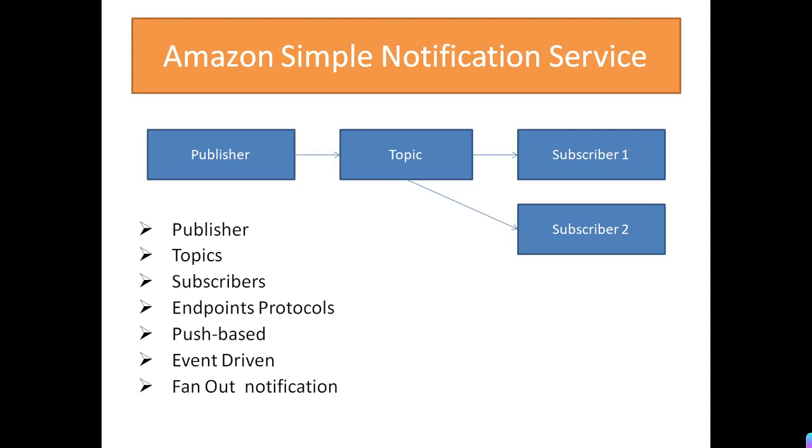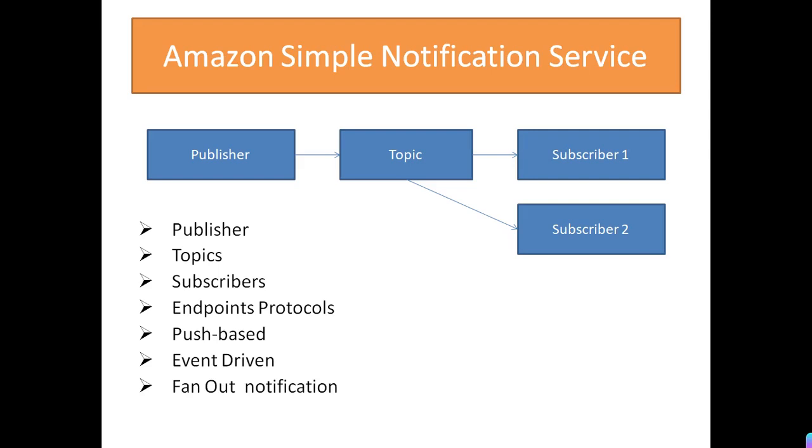Fan out notification in SNS. SNS pushes the message, right, to multiple subscribers. However, in SQS the intent was different because we didn't want multiple consumers to process the same message, because the consumer was processing the message.